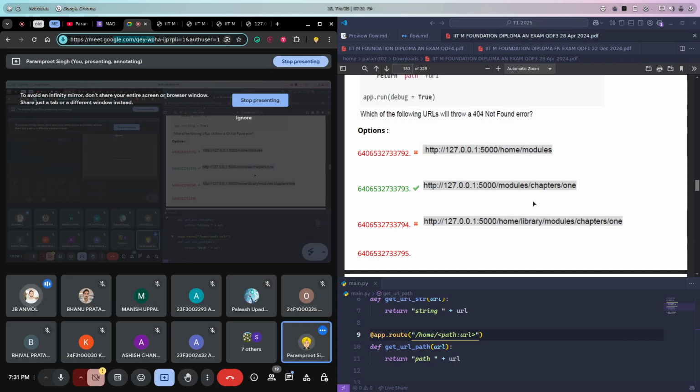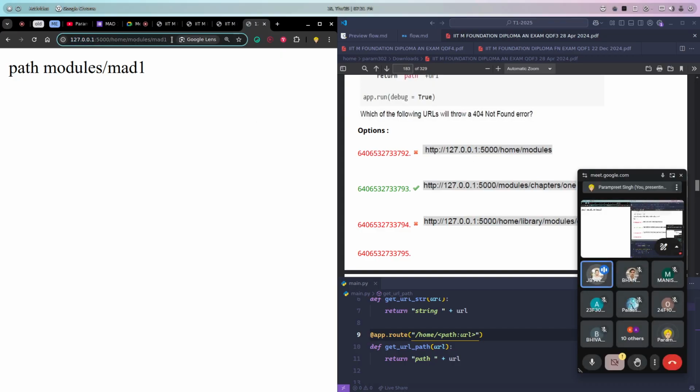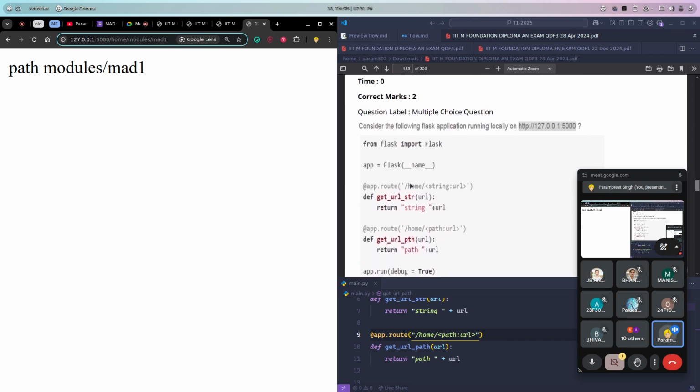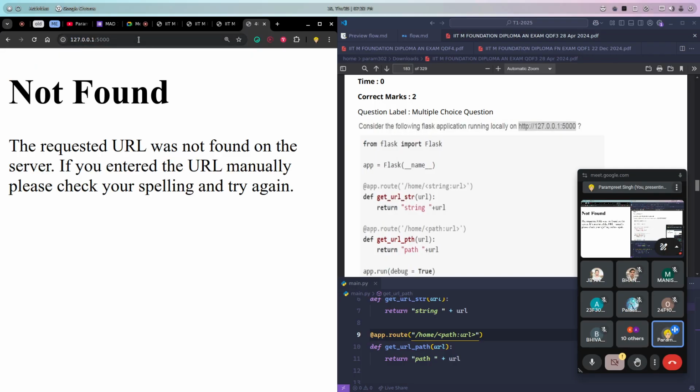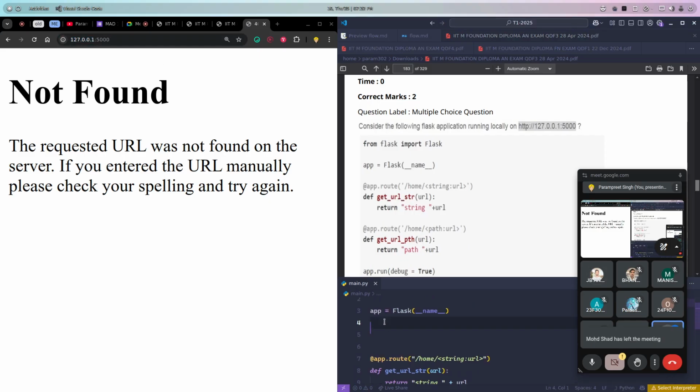Whatever you typed right now, it worked, and the second option didn't work. It didn't work because of the base URL here. The base URL here is home for both of the routes, and we have not created any URL for the overall base URL. Like we have not created any index URL.